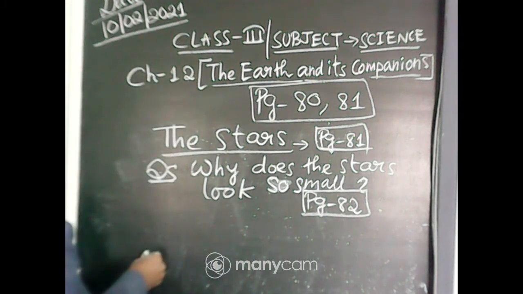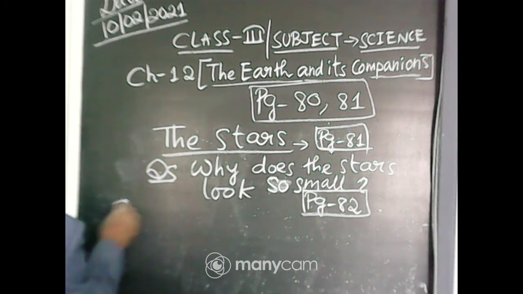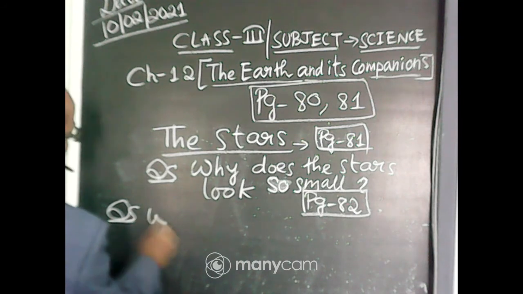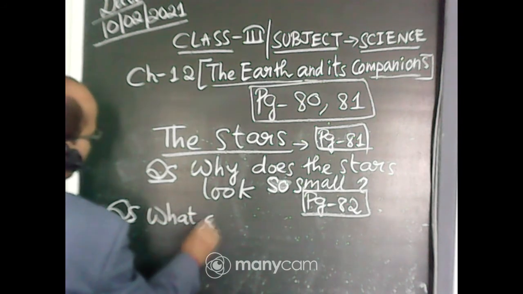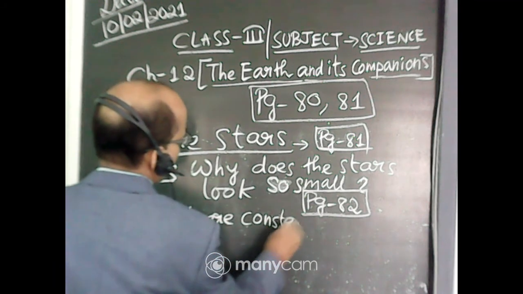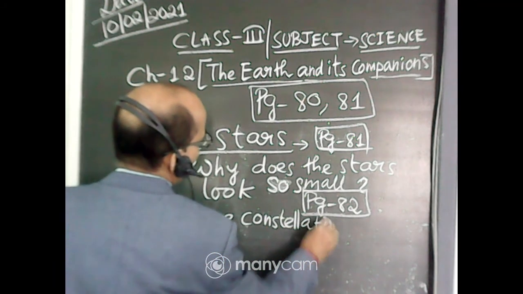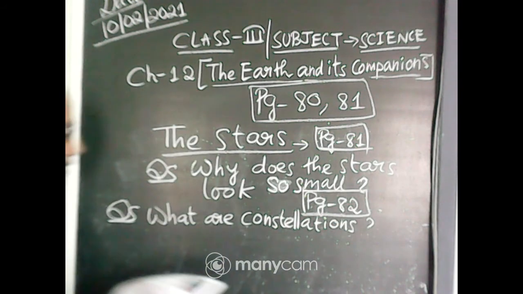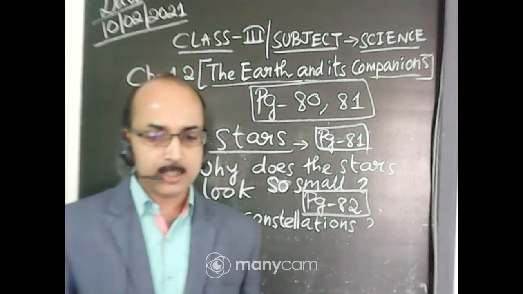So here you will learn the question: what are constellations?